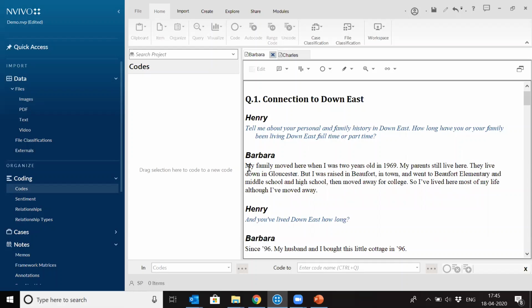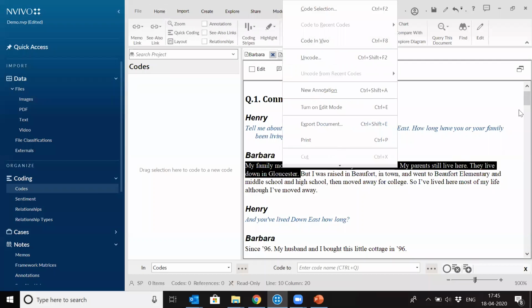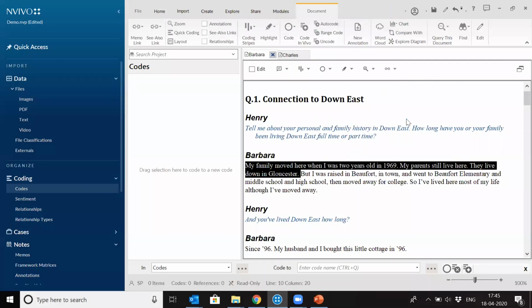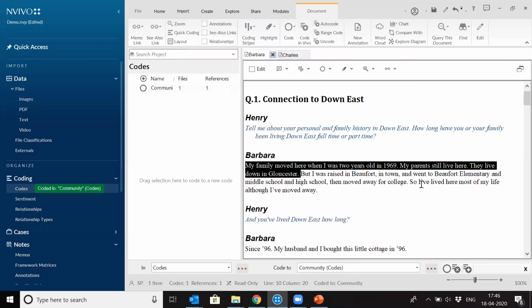Let's say once we go through Barbara's interview, on the first line she's talking about her family when she was 2 years old. They moved in 1969, and her parents still live here. You want to code this specific part of the interview under a theme or a code by the name of community. So you select this part, right click on it, code selection, and say a new node, and you name it community. So this part of the interview we have coded into community.